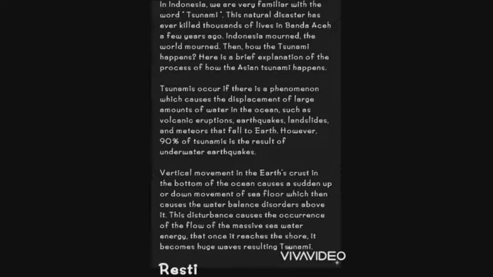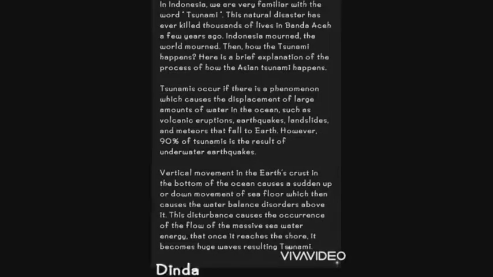Tsunami occurs if there is a phenomenon which causes the displacement of a large amount of water in the ocean, such as volcanic eruption, earthquake, landslide, and meteor that fell to earth. However, 90% of tsunamis are the result of underwater earthquakes.